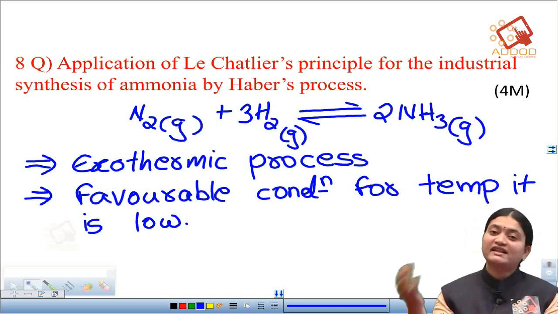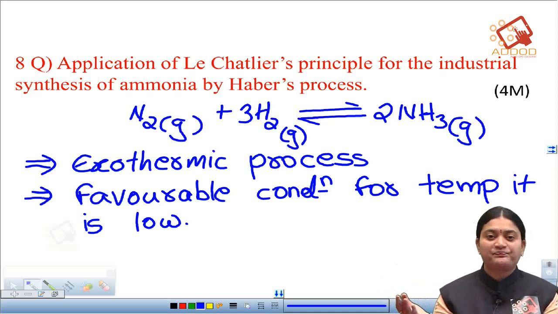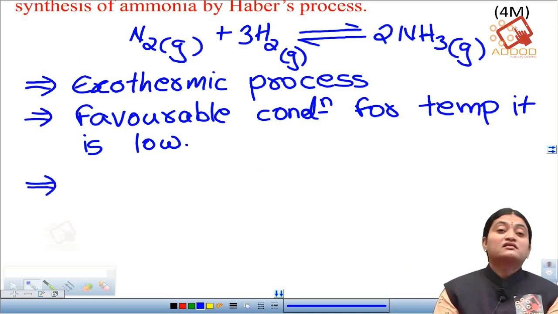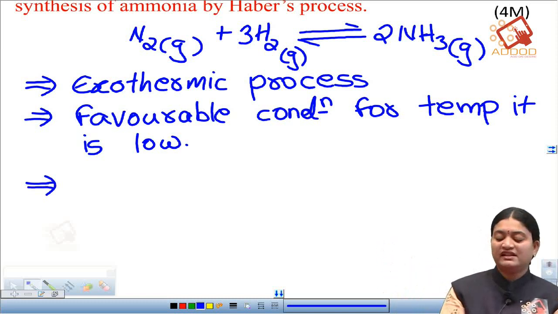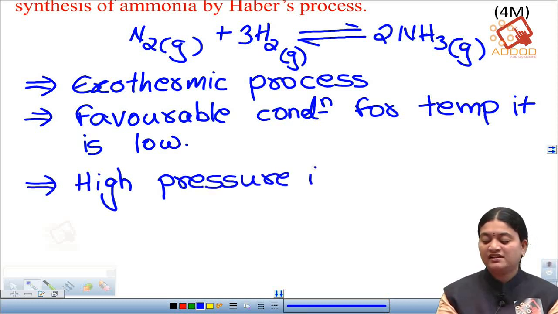On the right hand side we have 2 moles of ammonia. When we compare the volume on both sides, the volume on the left side is more than the right side. Therefore, since on the right hand side the volume is less, high pressure is a favorable condition according to Le Chatelier's principle.